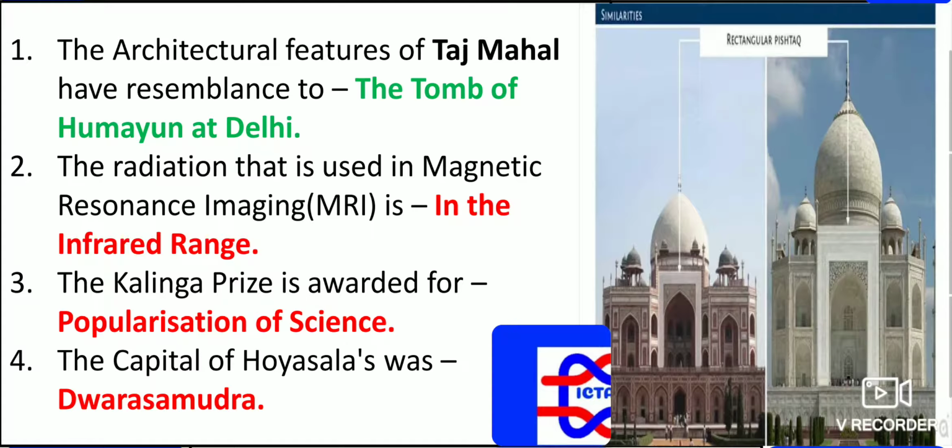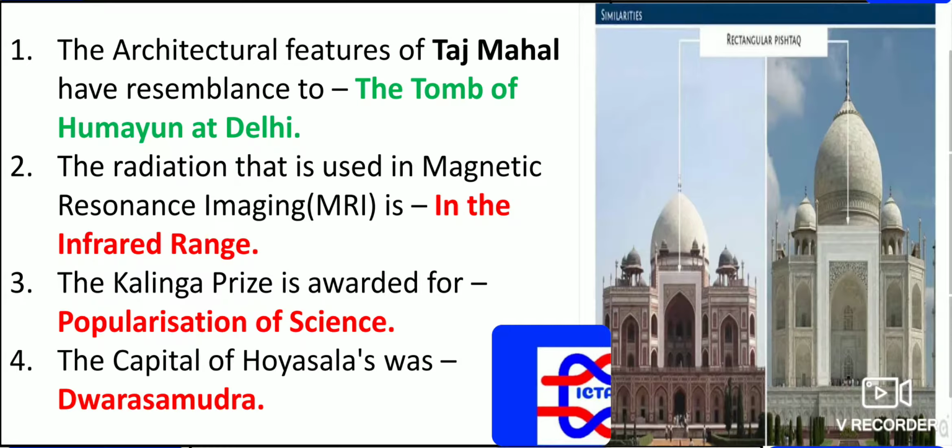The radiation that is used in magnetic resonance imaging, that is the MRI scan we do in hospitals, is radiation in the infrared range. The Kalinga Prize is awarded for the popularization of science. This is one thing. What is the Kalinga Prize given for? The popularization of science.